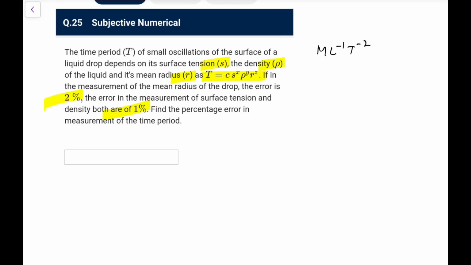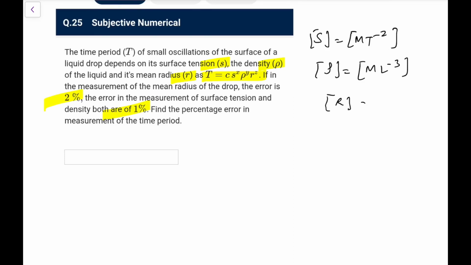Density is M L minus 3, radius is length, and time period is T. For getting time period, you need S to the power minus half.